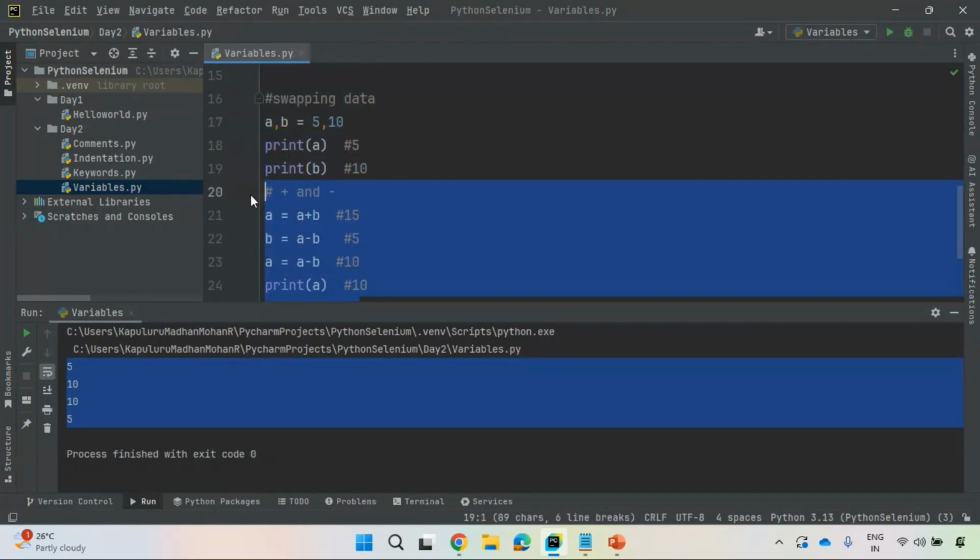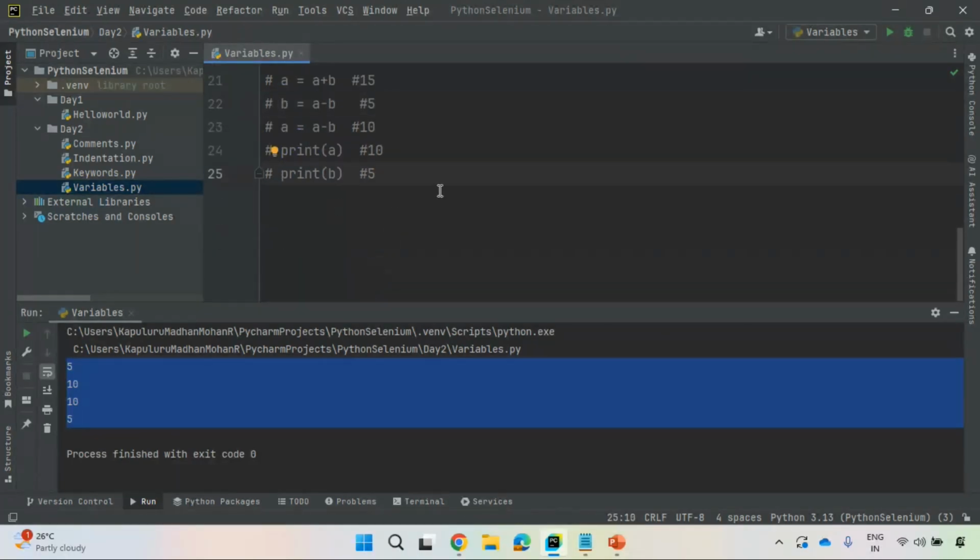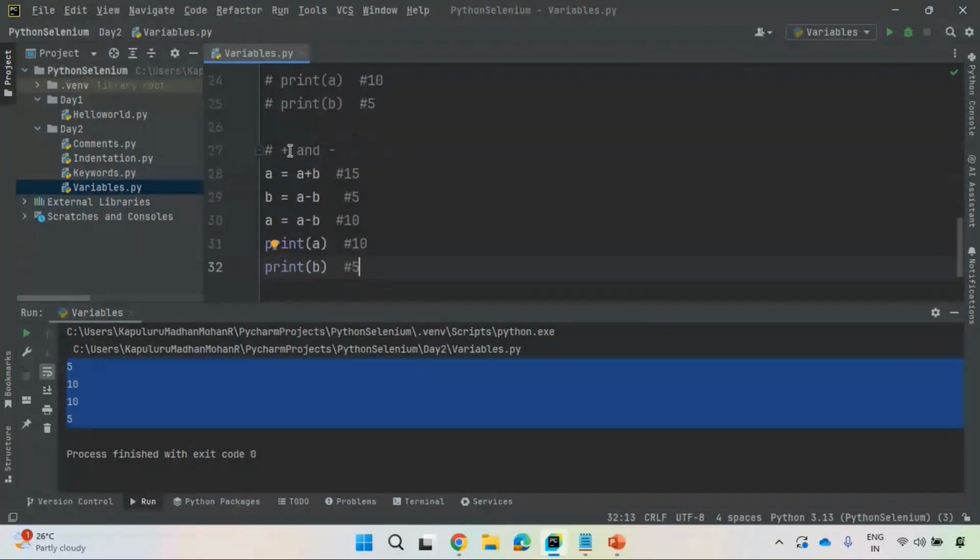This is one way. There is one more way also, right? So let me show you with star and floor division operator, right? Observe here what I am doing. I'm just multiplying A and B, right? A into B, 10 into 5, it is 50. Good. So I'm just doing this floor division operation. So A divided by B, 50 divided by 10, it is 5. Is it right?